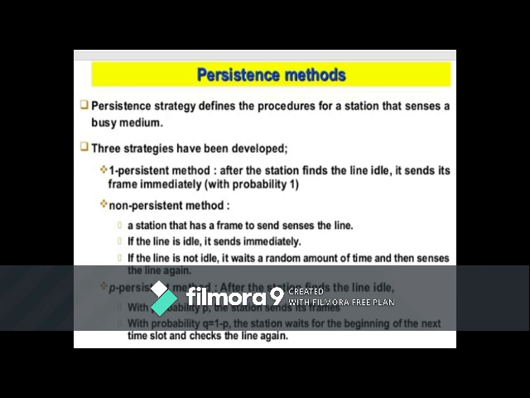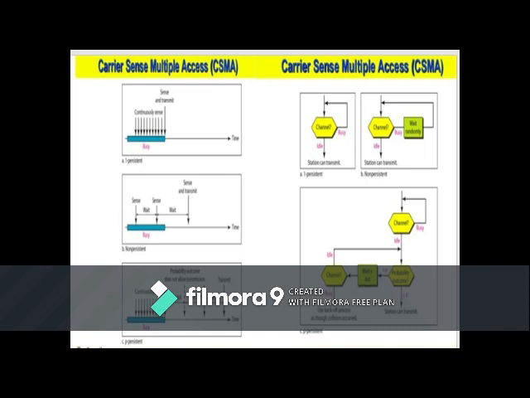As shown in the figure, we are looking at the behavior of the three persistence methods when a station finds a channel busy. In the one-persistent method, which is very simple and straightforward, after a station finds the line idle, it sends its frame immediately. This method has the highest chance of collision because two or more stations may find the line idle and send their frames immediately.